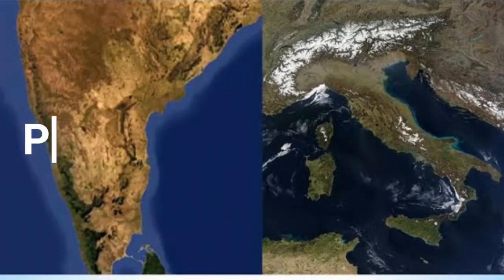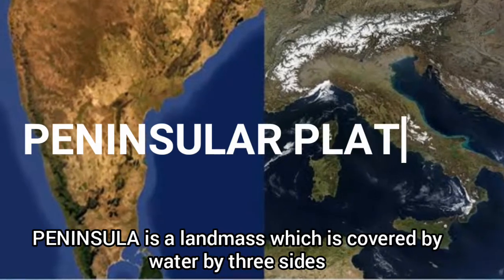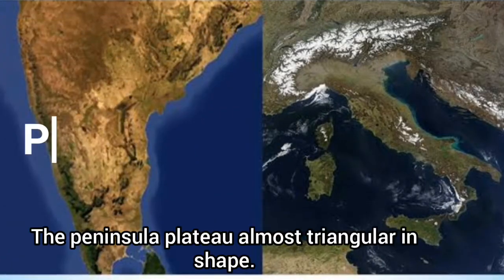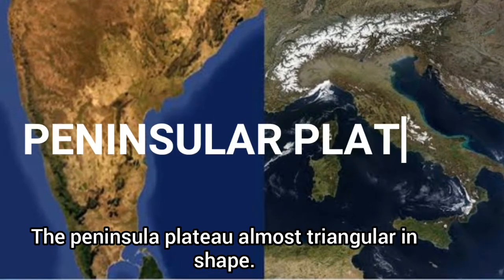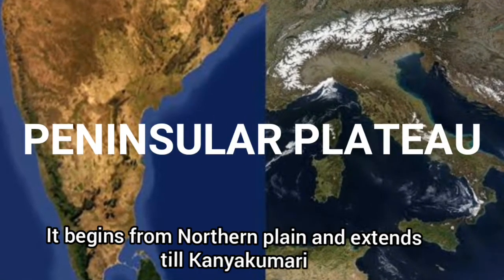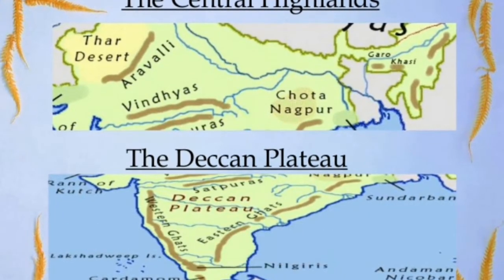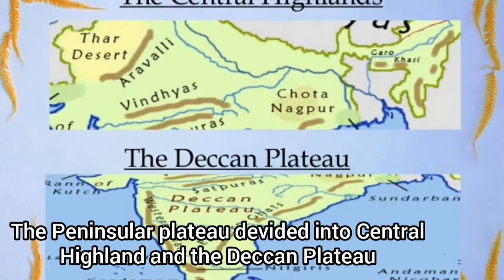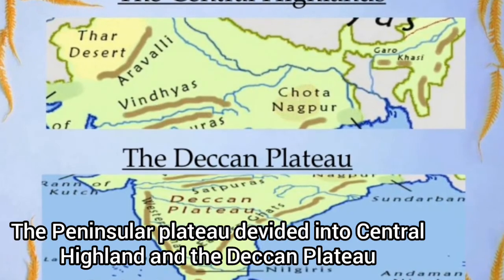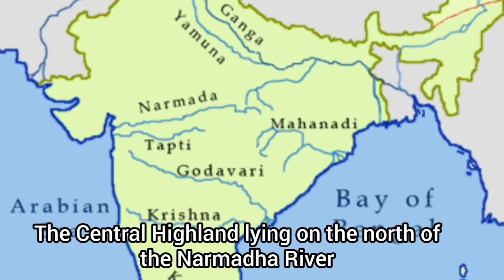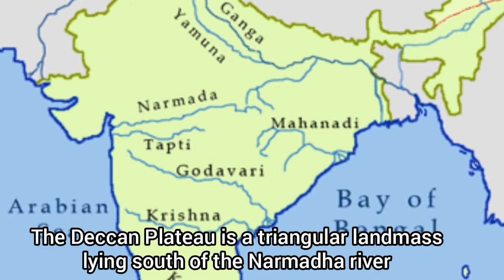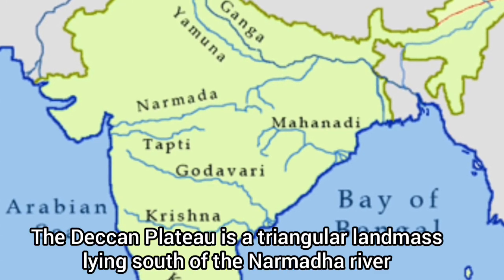Peninsular Plateau. A peninsula is a landmass which is surrounded by water on 3 sides. The peninsular plateau is almost triangular in shape. It begins from the northern plain and extends till Kanyakumari. The peninsular plateau is divided into the Central Highlands and the Deccan Plateau. The Central Highlands lie on the north of the Narmada River. The Deccan Plateau, a triangular landmass, lies on the south of the Narmada River.